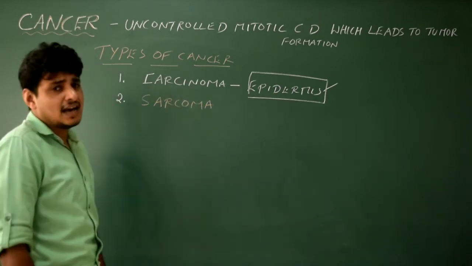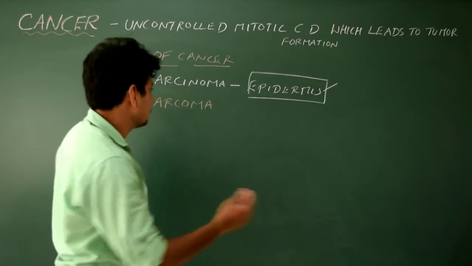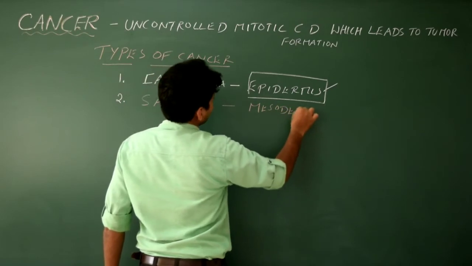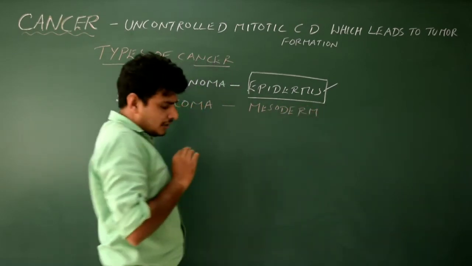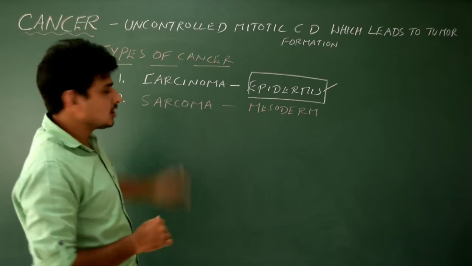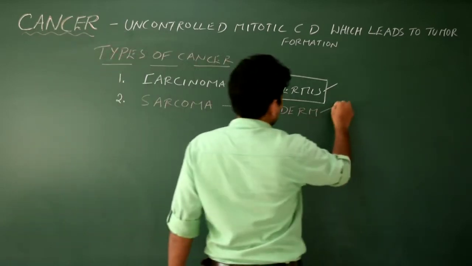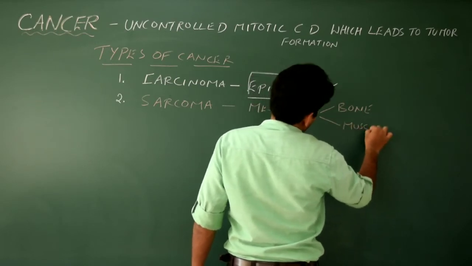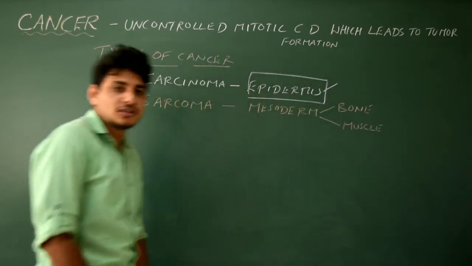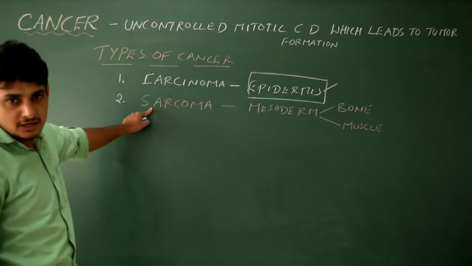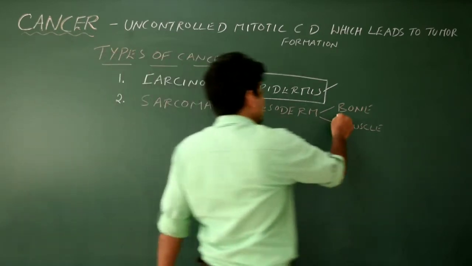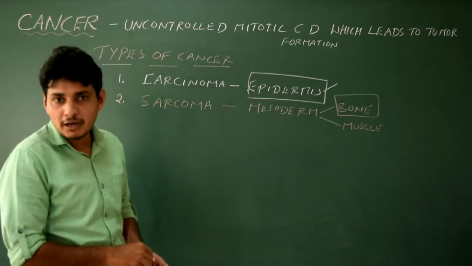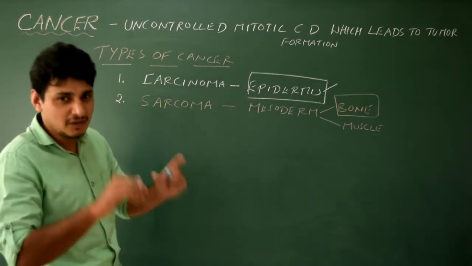Sarcoma is the cancer of mesodermis, okay, of mesodermal origin. So we just write mesodermal. Here some good example for sarcoma is the bone cancer, or it could be the muscle cancer. The cancer which is seen in the muscle or bone is nothing but a type of sarcoma. But again here except the bone marrow. If the cancer is seen in the bone marrow, then we cannot call it a sarcoma. You will understand it.